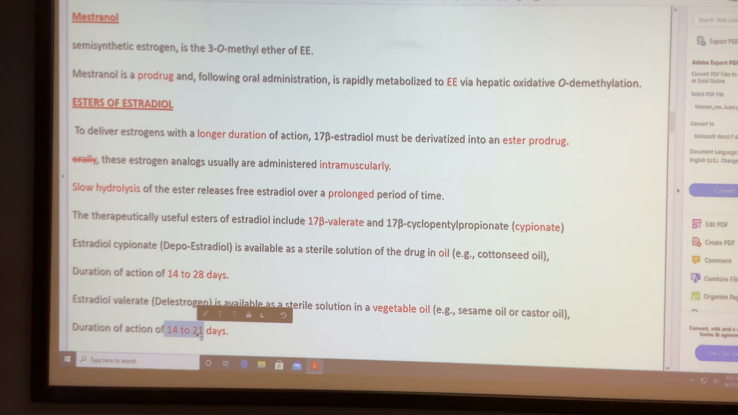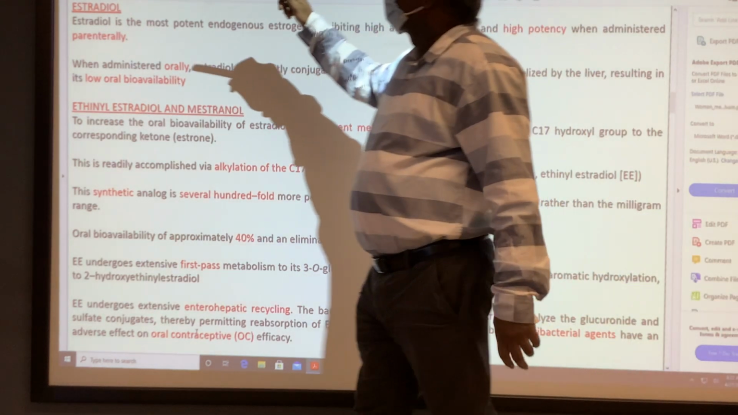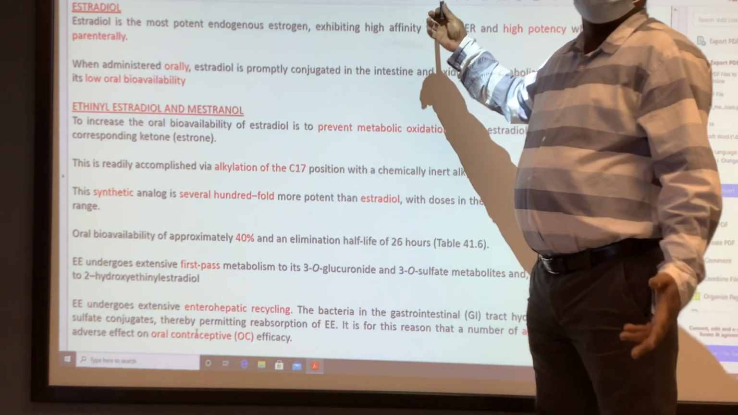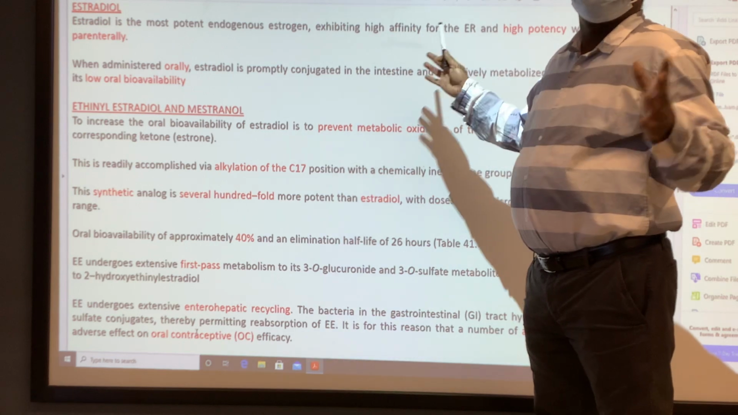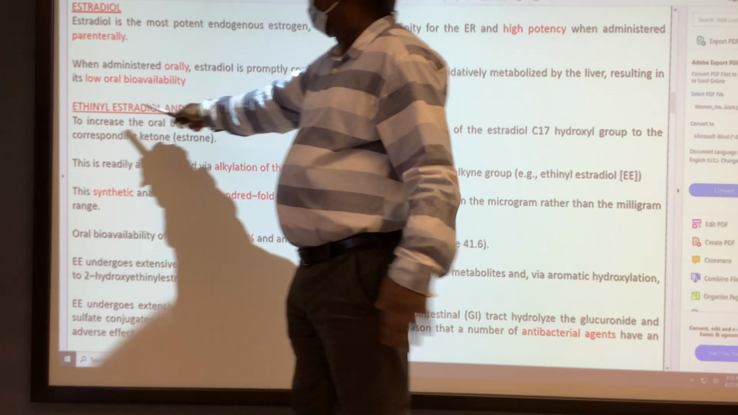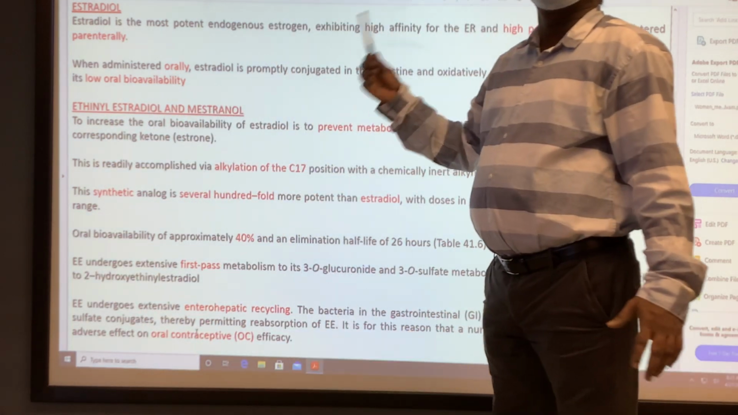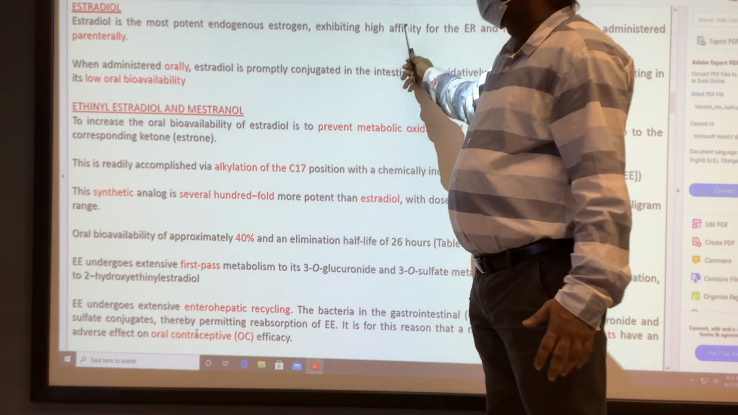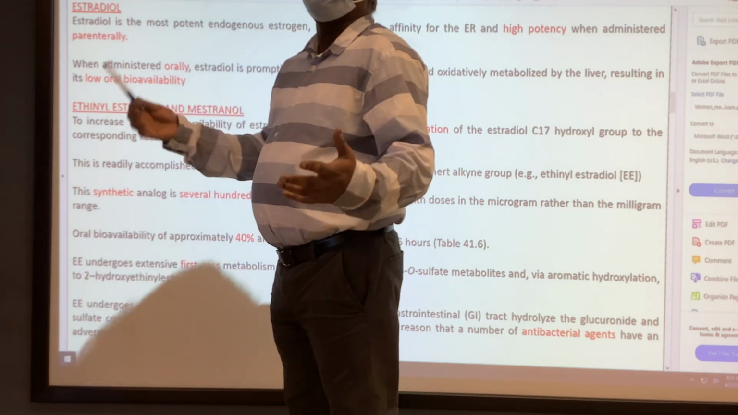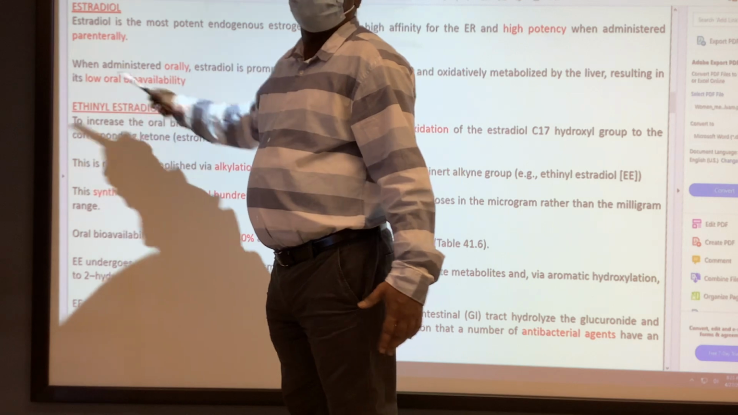So what types of estrogen analogs do we have? Estradiol is parenteral only, not for tablet, and does not have a longer duration of action, just 1 day. Ethinyl estradiol and mestranol, those two are possible to give as tablets. Ethinyl estradiol is not a prodrug, it's an active drug, and mestranol is a prodrug of ethinyl estradiol.